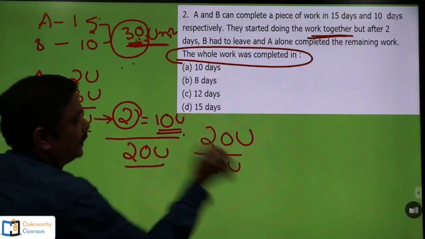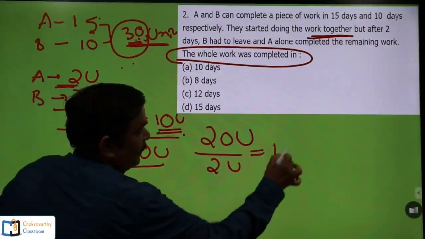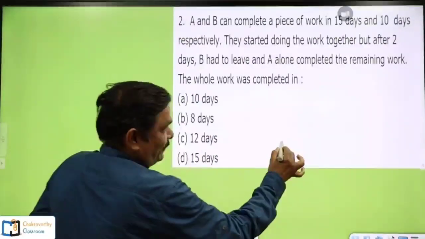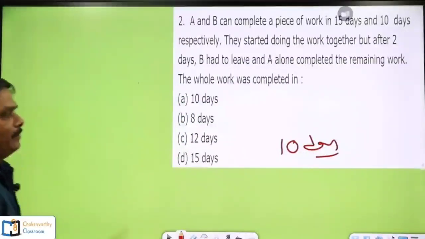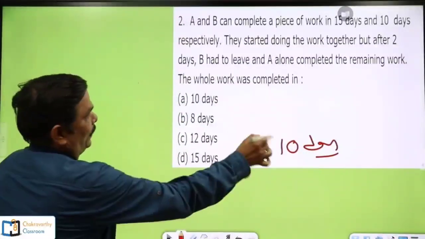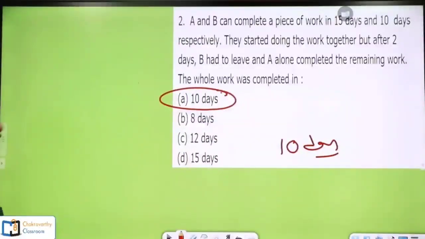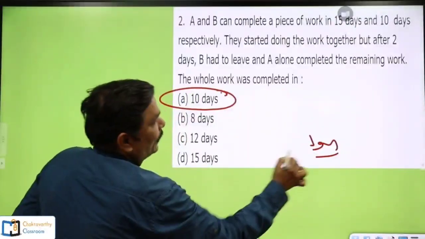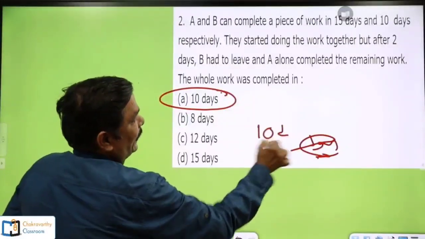In how many days A could have completed this one? 20 units by 2 units. Obviously, he had completed that one in 10 days. Or after getting the answer as 10 days, generally many students get emotional and they go and choose option number A as the right one. But students, observe one thing clearly here. A can do the remaining work in 10 days. This is alright.